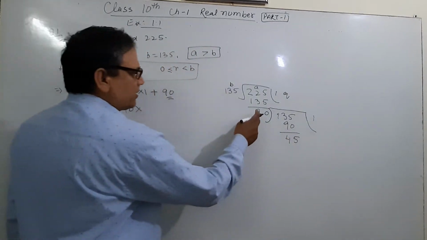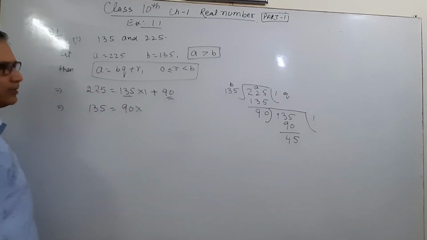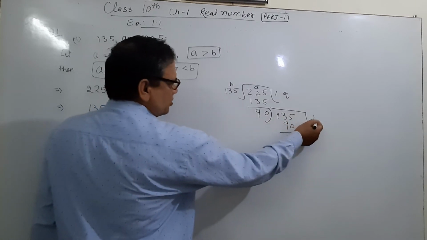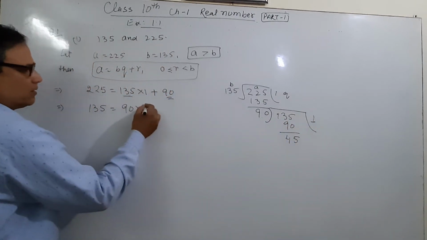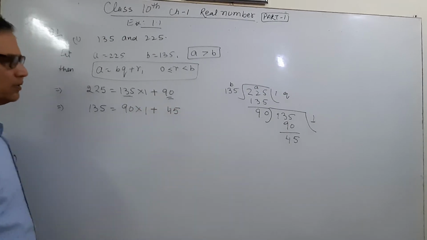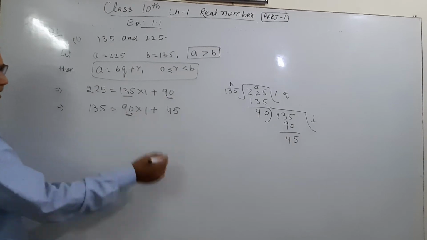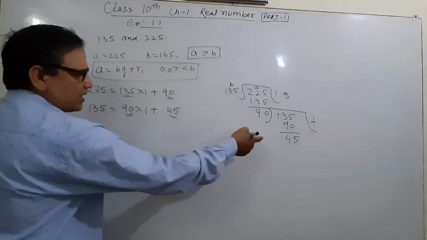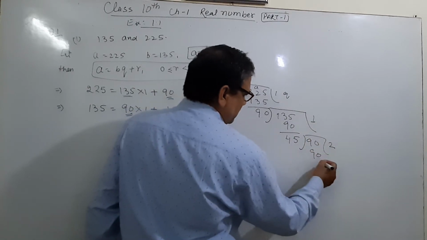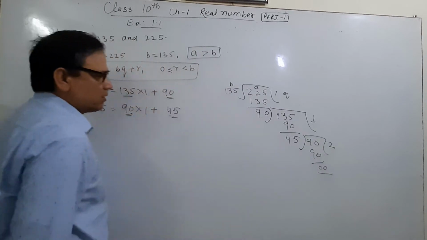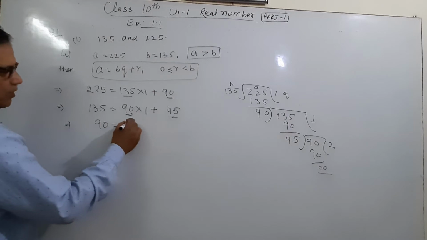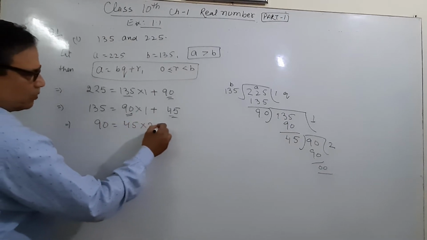That means what do we have to write? 90 multiplied by which number? Now tell me, this is A, B, Q, and this is R. We write 1 plus, and R is 45. Now this 45 will act as the divisor and 90 as the dividend. 45 into 90 gives remainder 0. What do we write here? Next step: 90 is equal to 45 multiplied by 2 plus 0.